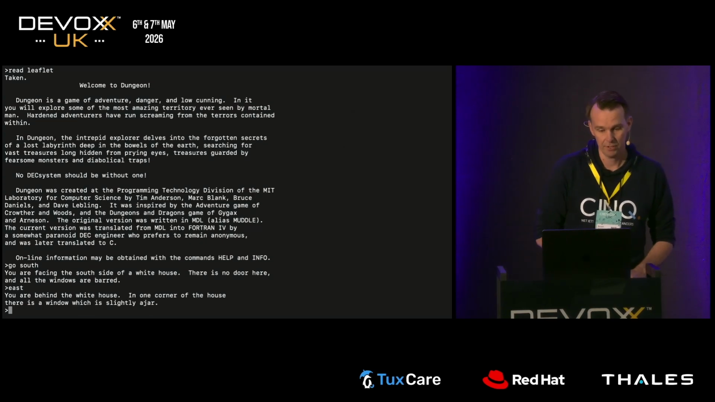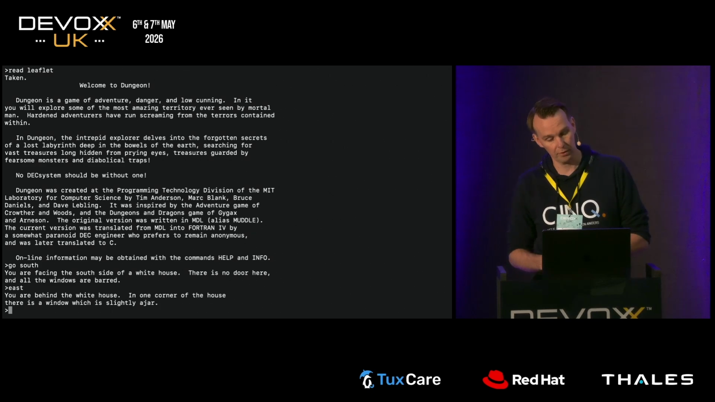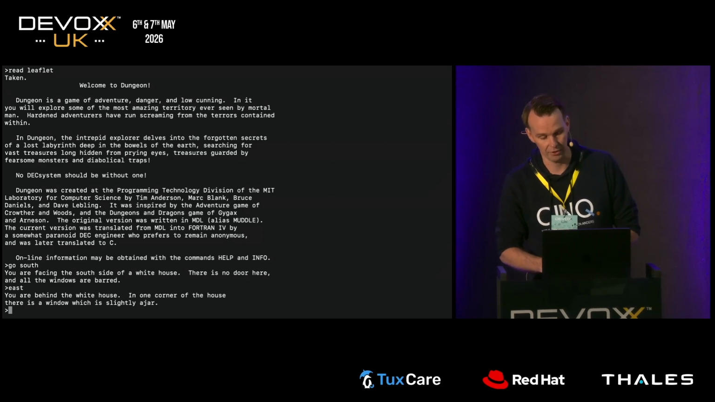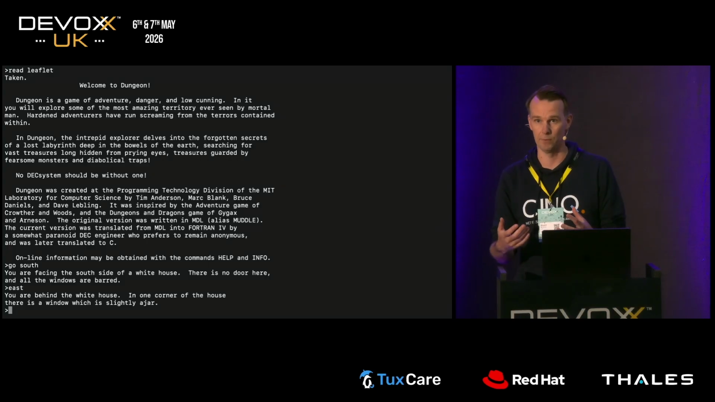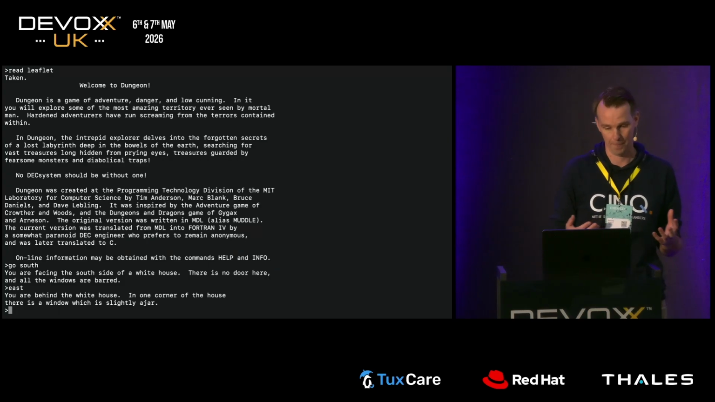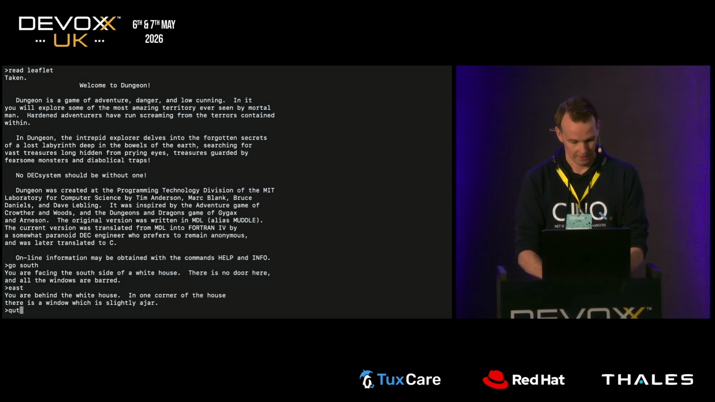And now it says you are behind the white house. In one corner of the house, there is a window which is slightly ajar. And this is a hint, people. This is the game telling you should do something with the window. But this also concludes this demo. Let's quit it.